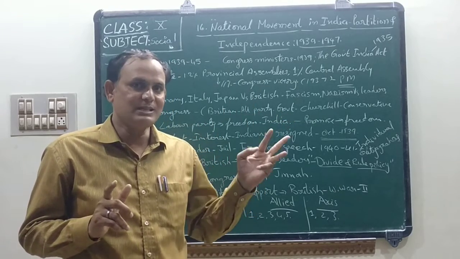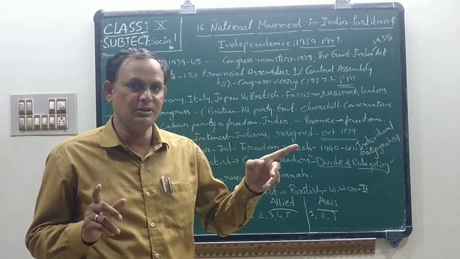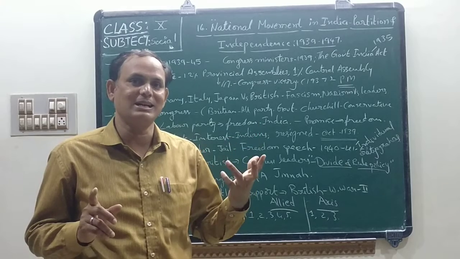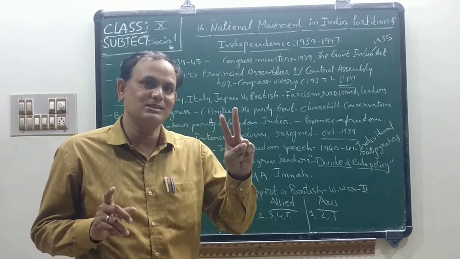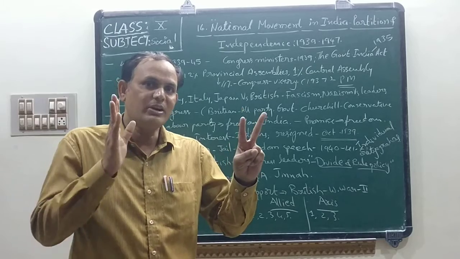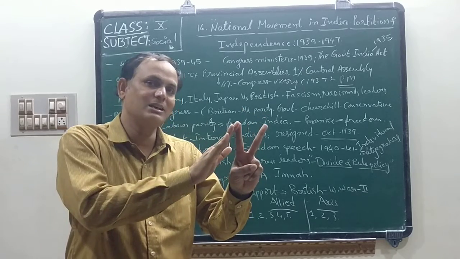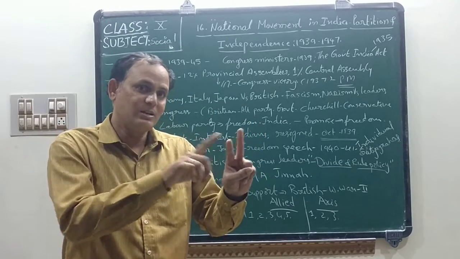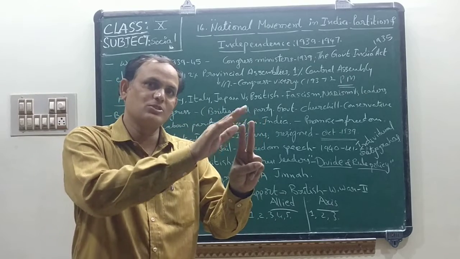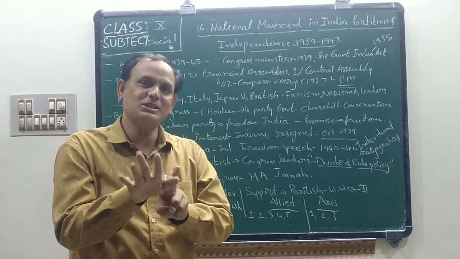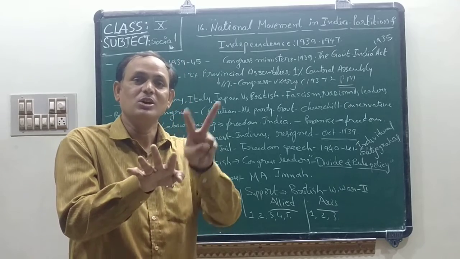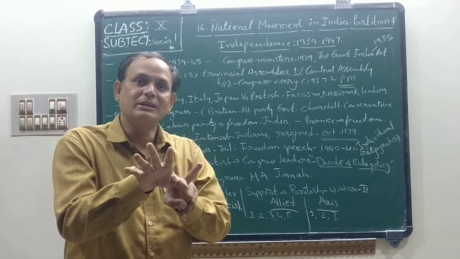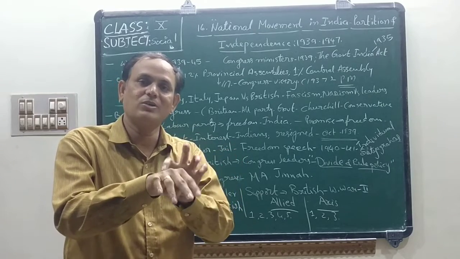Next one, fascism. Fascism we can see in Italy. In Italy, Mussolini also ruled as a dictator. So these two ideologies are different. That's why our Indian people and our Indian leaders did not like fascism in Italy and Nazism in Germany. Okay, children. But the Britishers were fighting against these two countries. We were under the control of the Britishers, and we did not like the British policies either. So our Indian leaders accepted to fight against these two countries under the control of the Britishers.